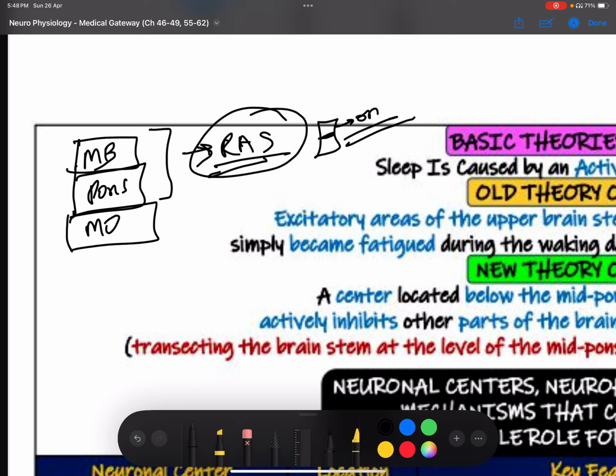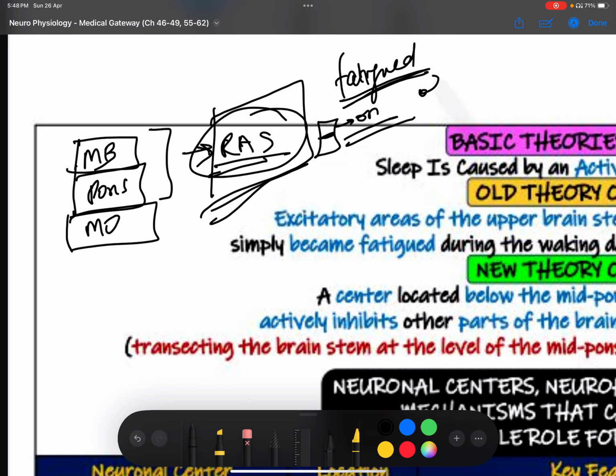So the old theory said that as the day goes by, a person's reticular activating system gets fatigued. Once this gets fatigued, it automatically turns off. This means that the person is no more active and he'll be sleepy. This is the old theory. What about the new theory? The new theory says that